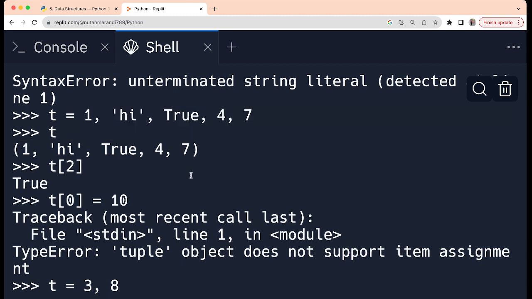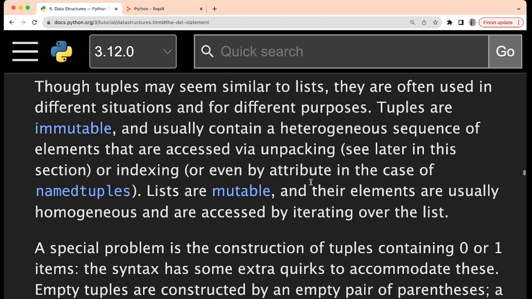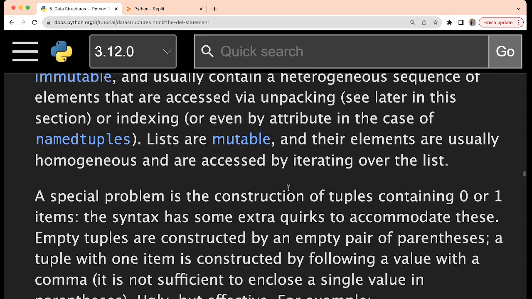So like this we can have heterogeneous elements in a tuple that are accessed via unpacking, right? So how do we access it? First of all, it is getting packed, and then it is getting stored in a particular variable, and after that how do we access it? We access it by unpacking the elements, right? We are also going to study unpacking later in this video.